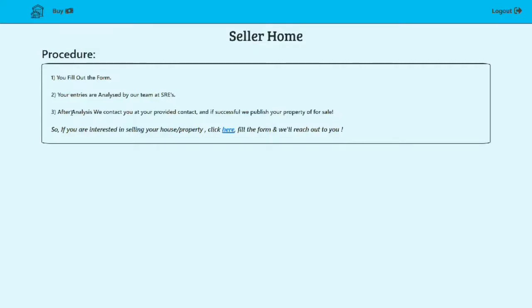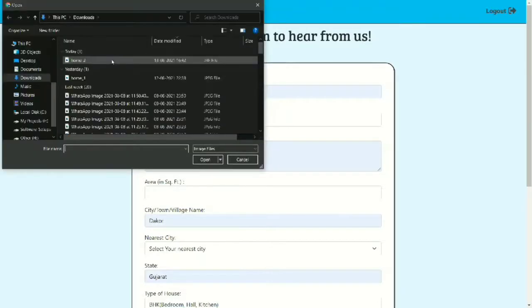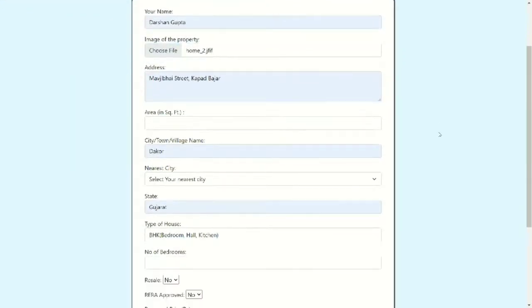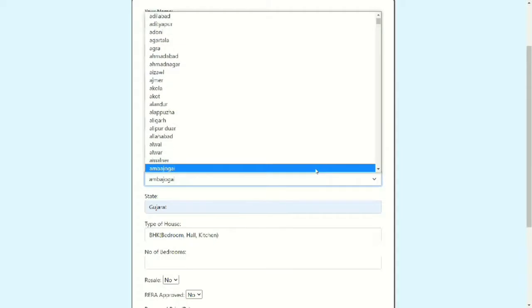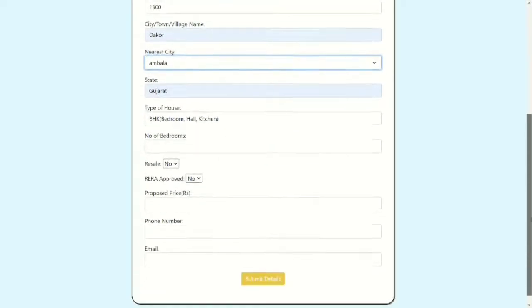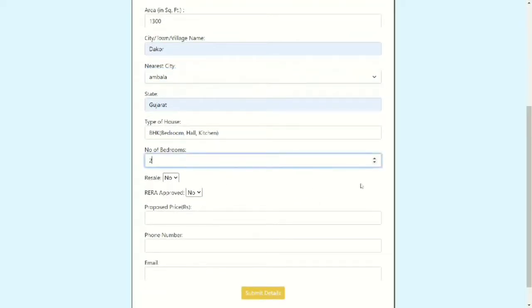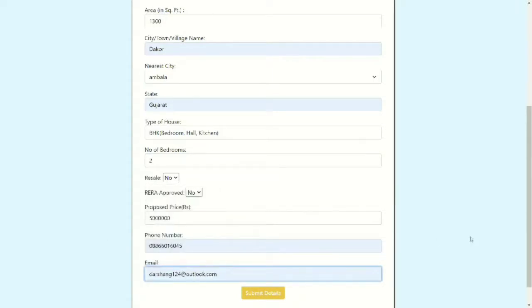They can read out the procedure that is being followed, and if willing, they can fill out the form that we provide, which includes very basic information like their name and the information about the property, such as the images of the property, the area covered by it, and the residency of the property. They are also required to provide their residence, name, the RERA approval, their email and phone number, and also the proposed price, that is, the price they are expecting for their real estate.